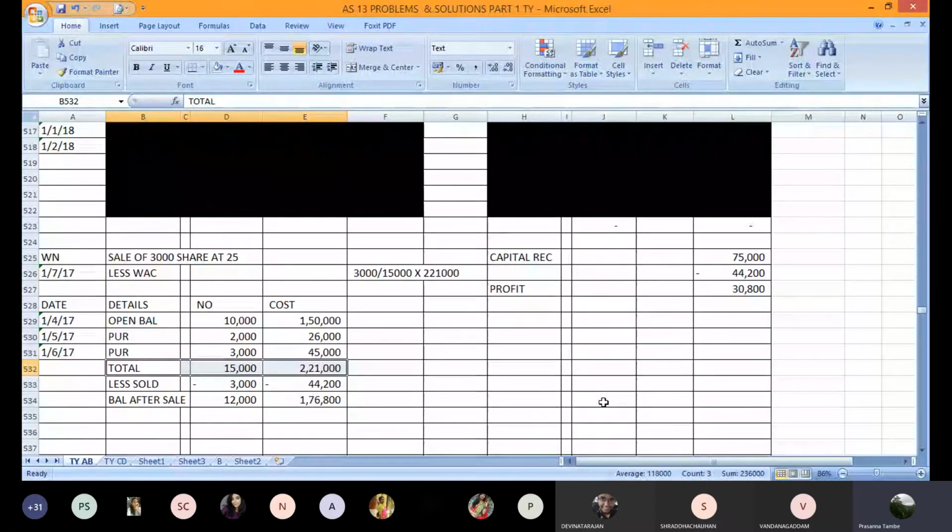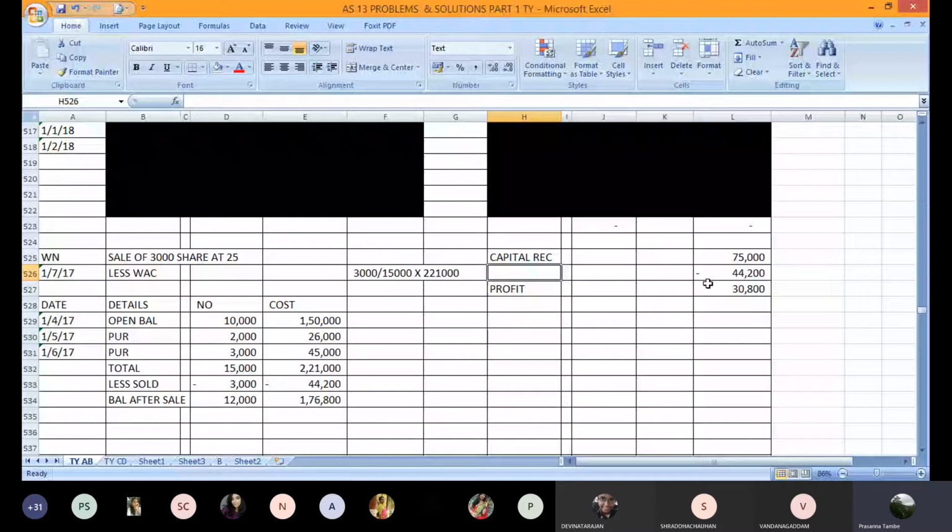So 3,000 divided by 15,000 multiplied by 2,21,000, you will get 44,200 as the cost of these 3,000 shares which are sold. So 75,000 is the selling price, 44,200 is the cost. Your profit will be 30,800 on this transaction. This is how you get the profit.